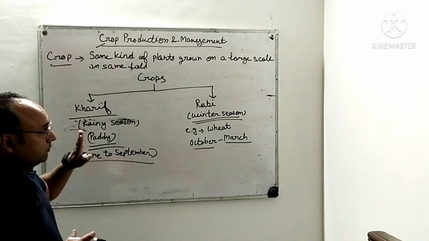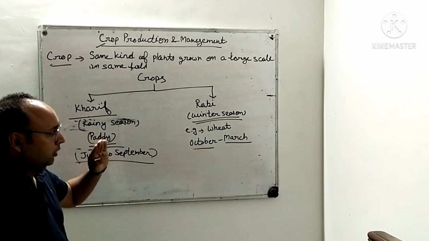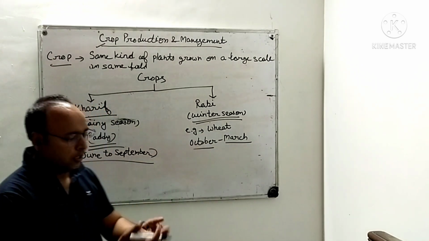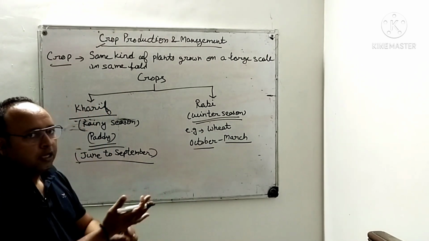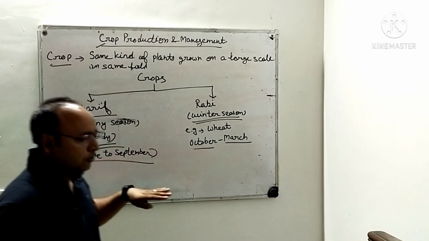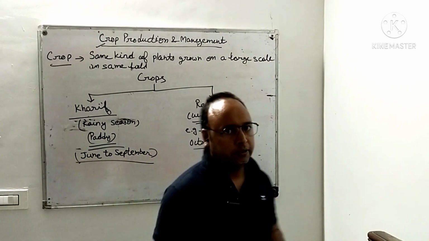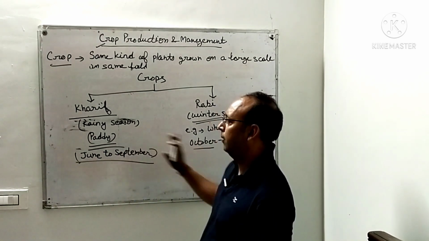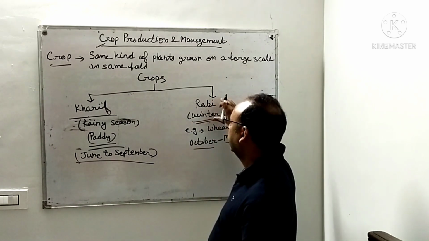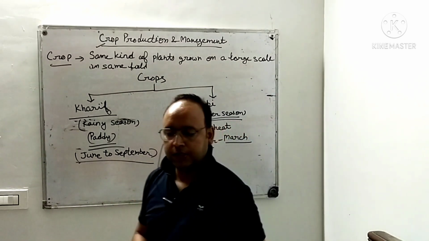And one more crop which I would like to tell you. You can see June to September and October to March. Now April, May and June also. If we can include, one more type of crop is grown during this, that is Zaid crop, right? Which is not the part of this. In between these crops, Zaid crops can be grown in between Kharif and Rabi crops, right?